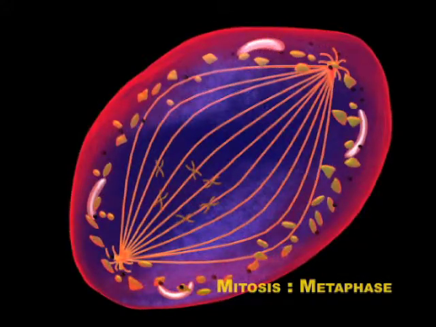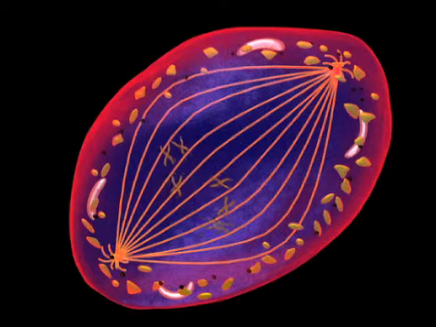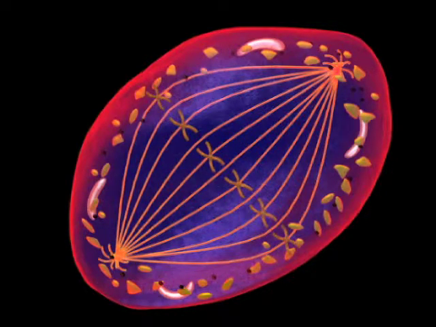In metaphase, each chromosome, consisting of 2 chromatids, attaches to spindle fibers via the centromere and moves to the midpoint of the spindle, the equatorial plate of the cell.